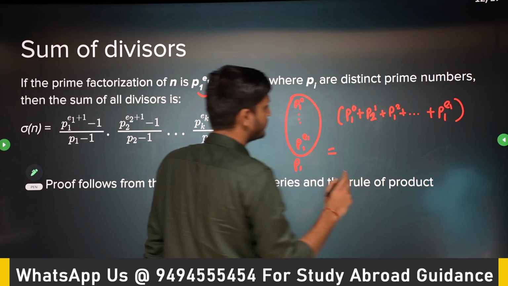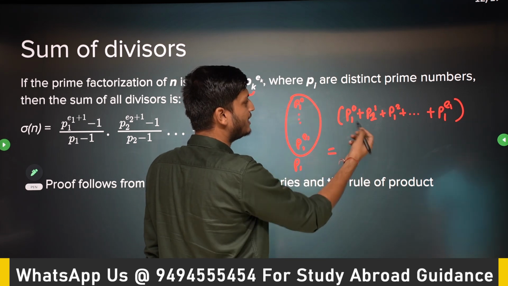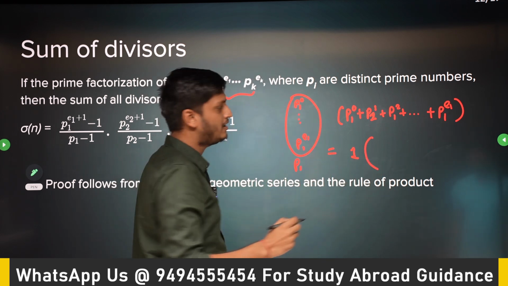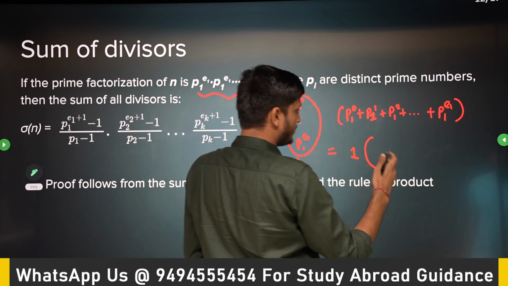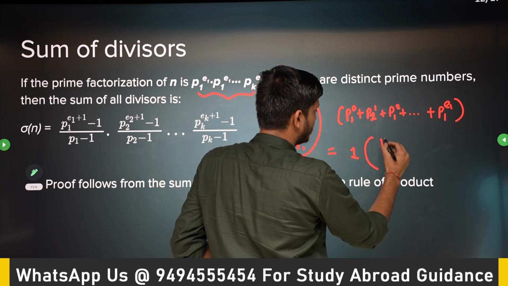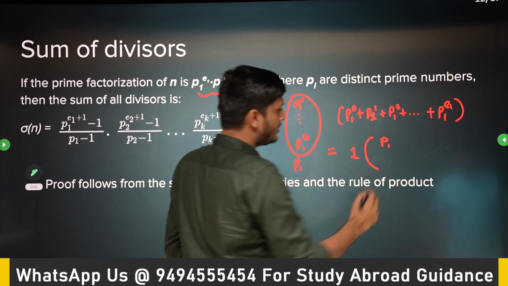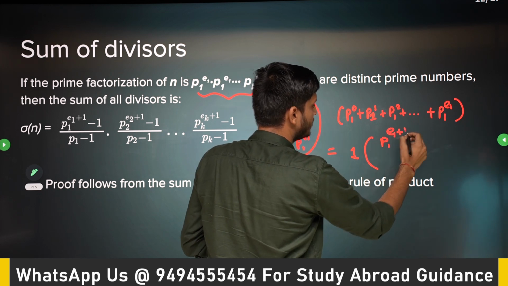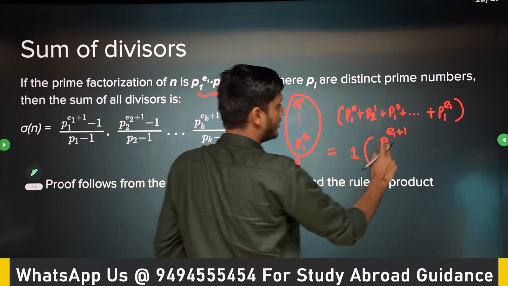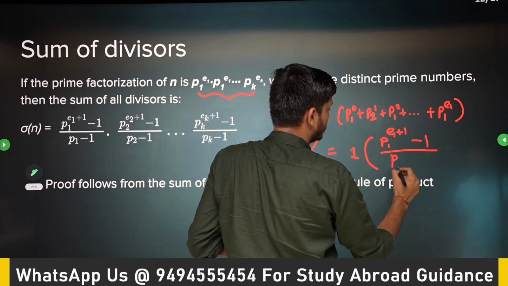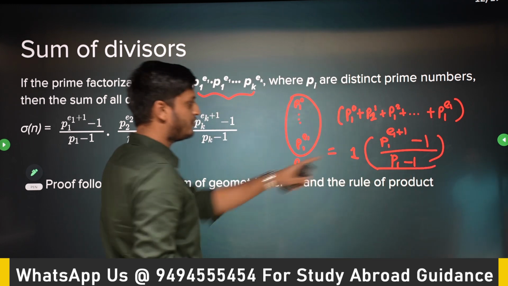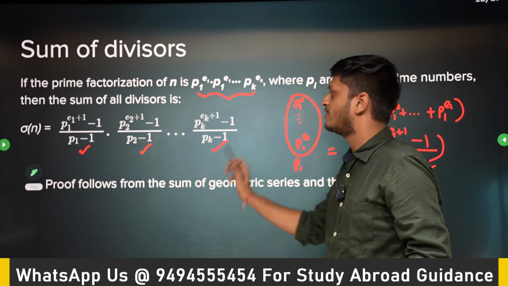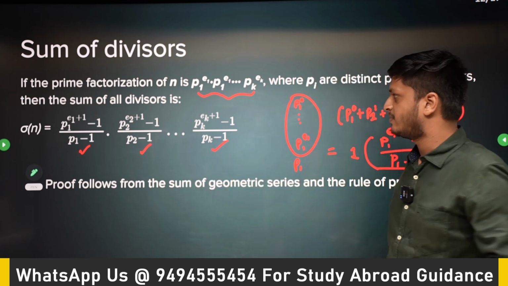So a is what? The first element. The first element is P1 to the power 0, so it will always be 1 because it is a prime number to the power 0. r is the number which we multiply every time, which is P1 here. How many elements do I have? E1 plus 1 elements. So a r to the power n minus 1 upon r minus 1. This is the sum of the first bracket. Similarly, the sum of the second bracket will be this, and so on. You just multiply all these, and you'll get the sum of all divisors.